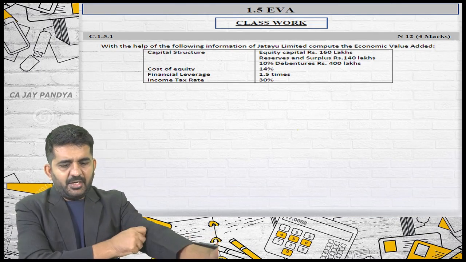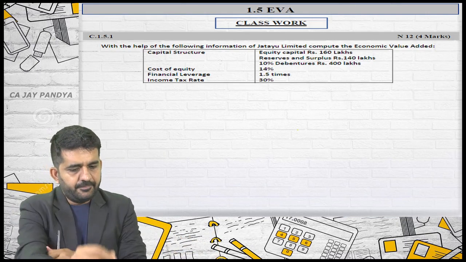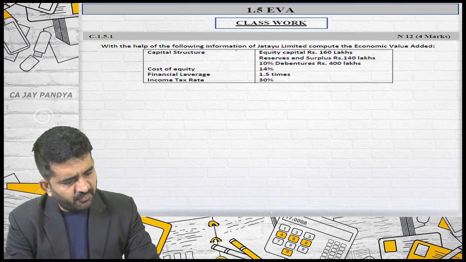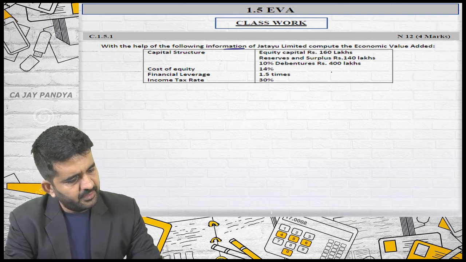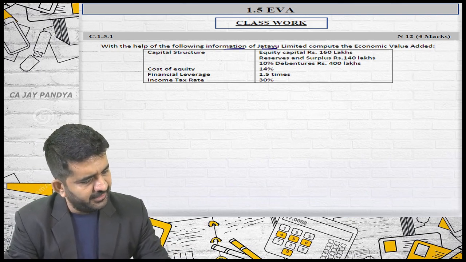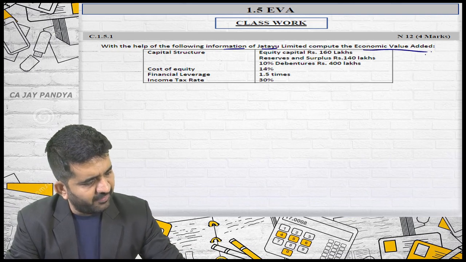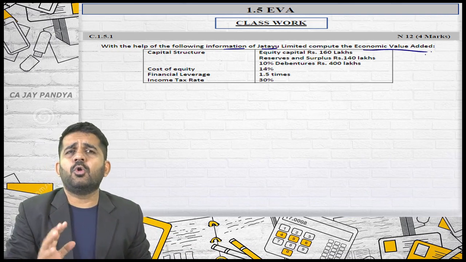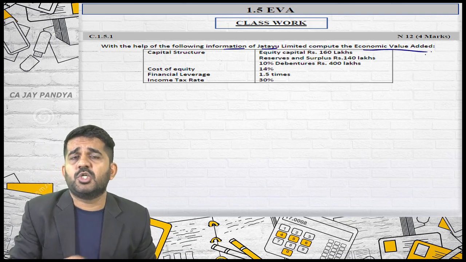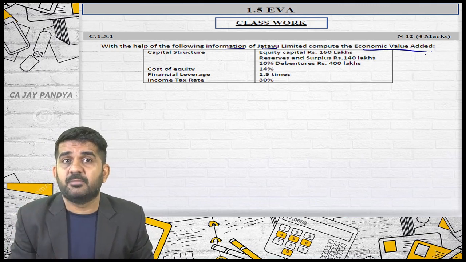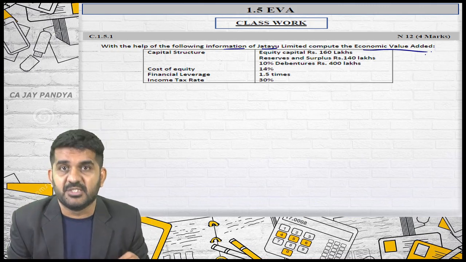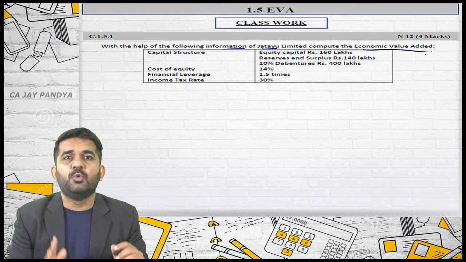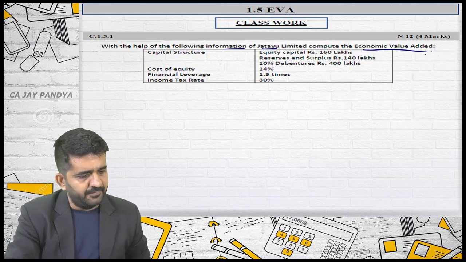So it is C 1.5.1. With the help of the following information of Jatayu Limited, compute the economic value added. Now please understand, economic value added, 4 marks, 5 marks, 6 marks, is asked n numbers of times, and the concept is extremely simple. So you should always be knowing this concept of economic value added.